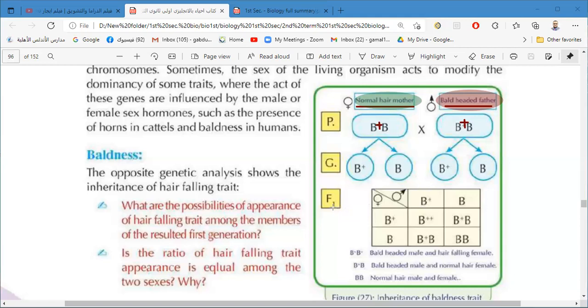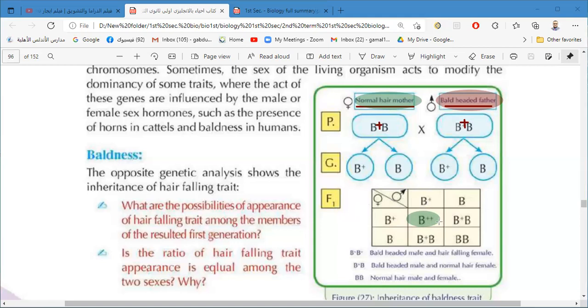For producing F1 by making the possibilities, this gamete with this gamete will be B plus plus, two genes of hair falling.